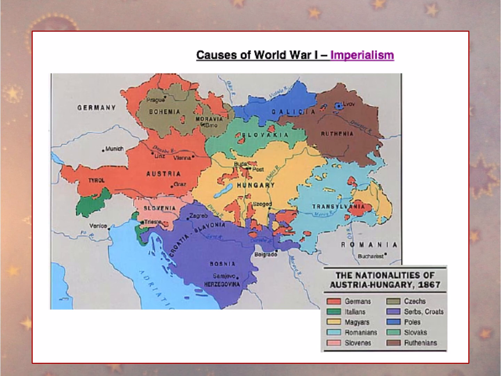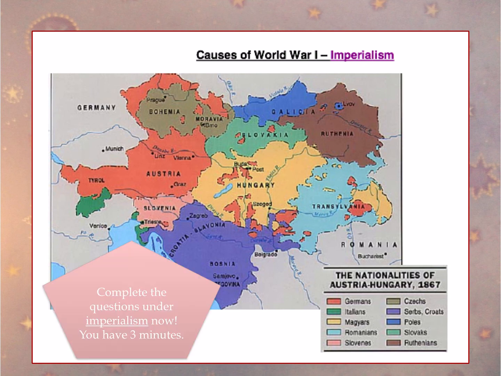Okay? So if you look at this map that's in front of you, you'll see the nationalities. This shows the nationalities of Austria-Hungary in 1867. Austria-Hungary at that time was one country, but it united many nationalities because Austria-Hungary had imperialized that whole area. So please answer the question, how did Austria-Hungary's imperialism over many nationalities probably increase tensions in the area? Pause the video and answer that question now.